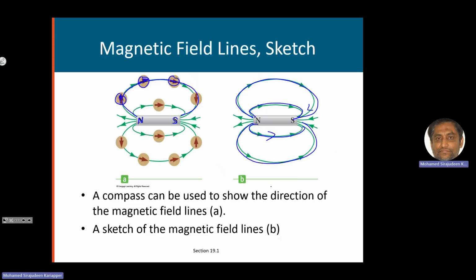It is somewhat similar to the North Pole being like the positive charge. Electric field lines at a positive charge will be going out, and at a negative charge will be coming in. So at the North Pole, the magnetic field line will be going out, and at the South Pole, coming in. By definition, this is how we should draw the magnetic field line: at any point, the tangent to the magnetic field line will give you the direction of the magnetic field at that point.